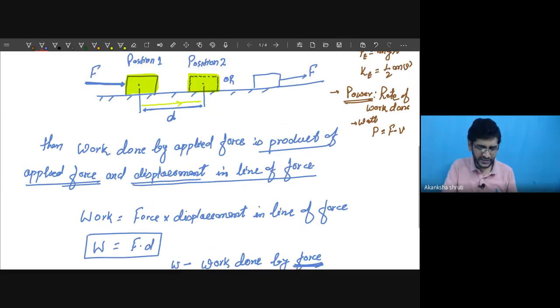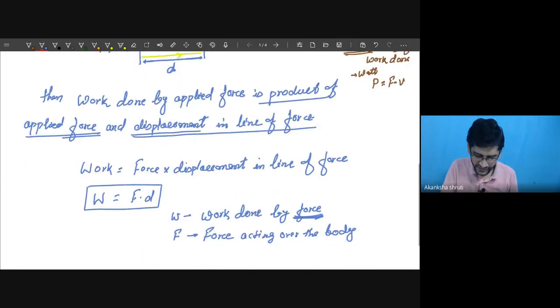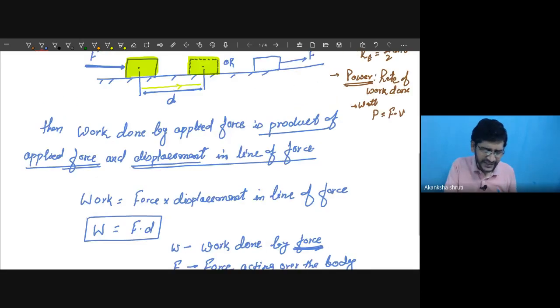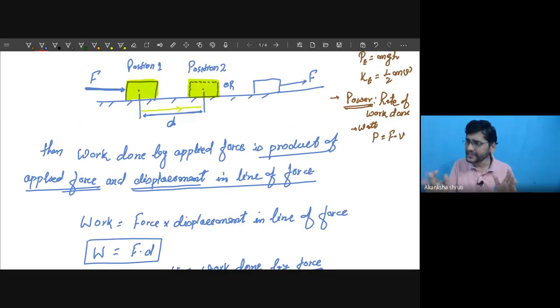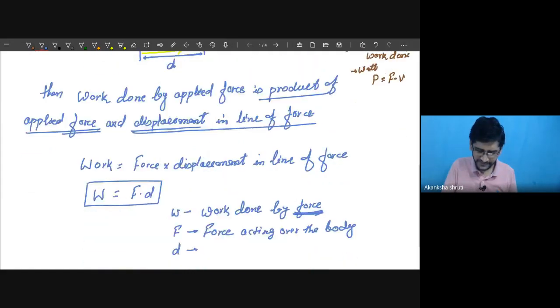Now the next, D. What is D? A student, keep in mind, do not use the term only displacement. Displacement may be in any direction. It may be possible, but then it will not give the work. So this is the displacement in line of, or in the direction of, force. So complete definition you have to keep in mind.